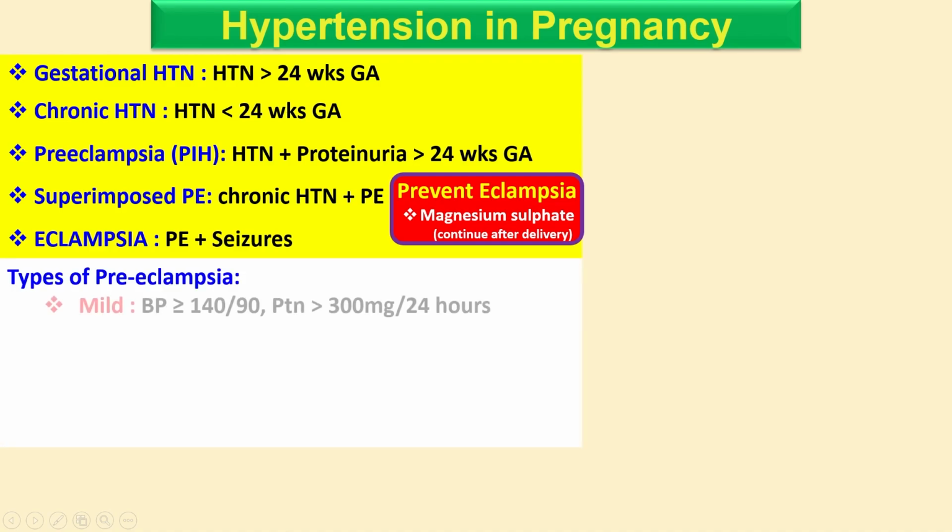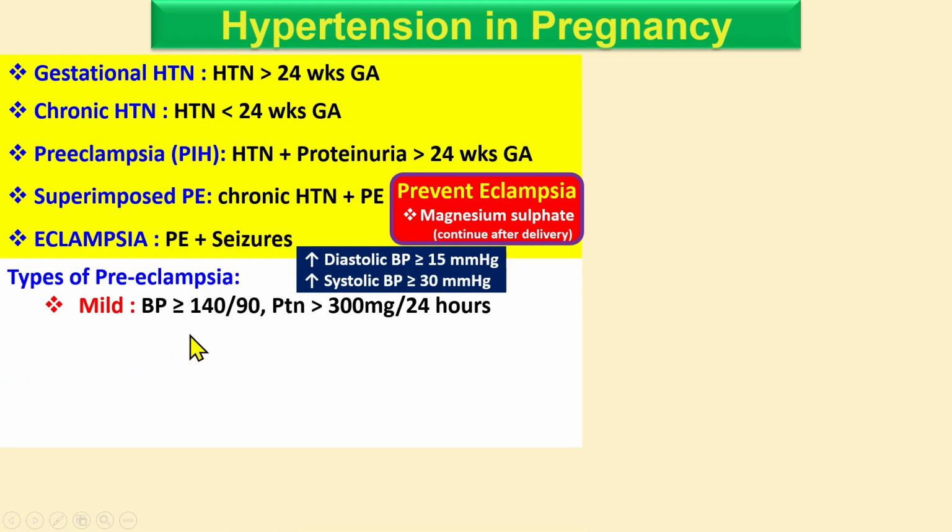Okay. So what are the types of preeclampsia? There is mild preeclampsia, where the BP is above 140 over 90 and the proteinuria is above 300 mg over 24 hours. In other terms, if the diastolic blood pressure increases by more than 15 and the systolic blood pressure increases by more than 30, this is also considered hypertension. And proteinuria of 300 mg, or 1 to 2 on the dipstick.